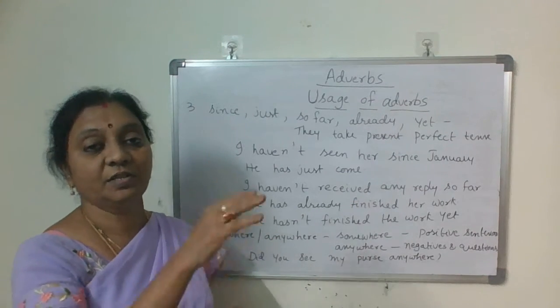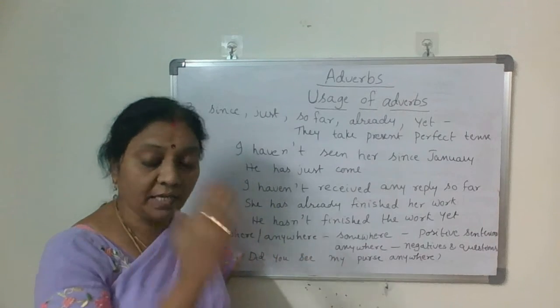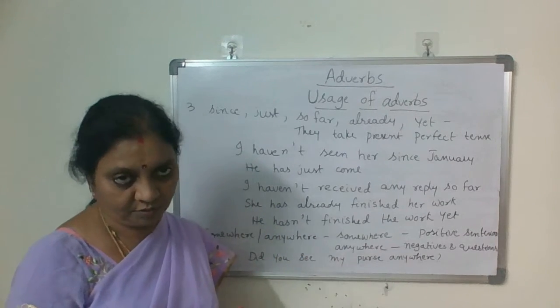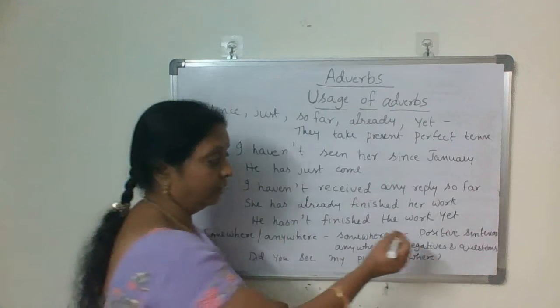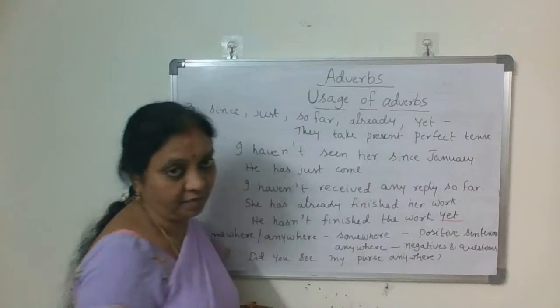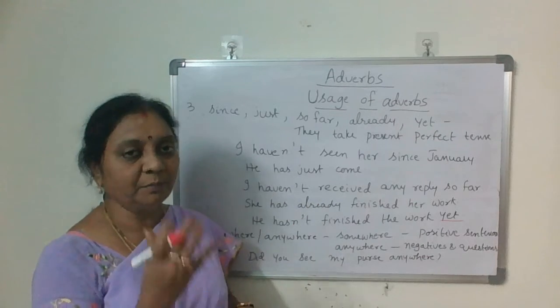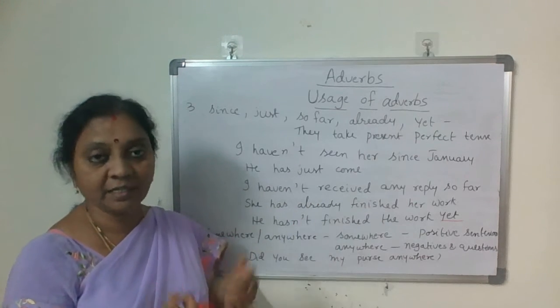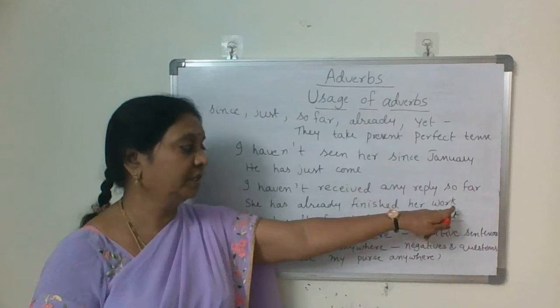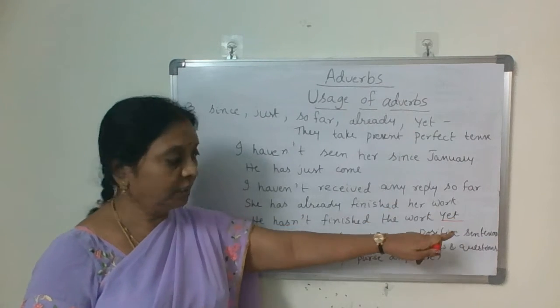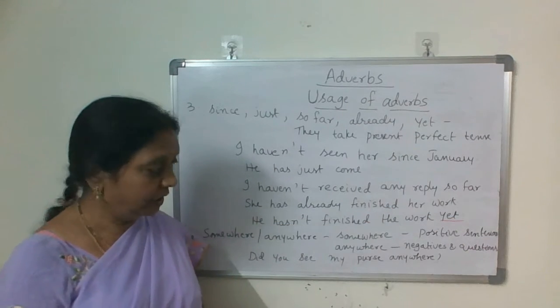He hasn't finished the work yet means till now he hasn't completed the work. So we always use yet for negative statements. It is just like already, the meaning is the same, but the usage is different. Already we use for positive ones and yet for negatives.